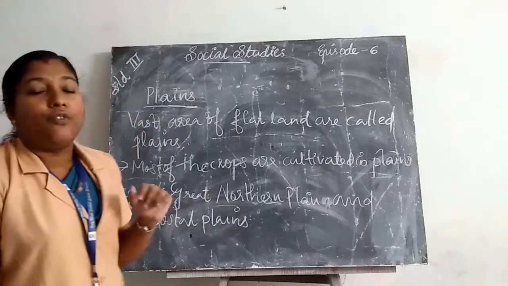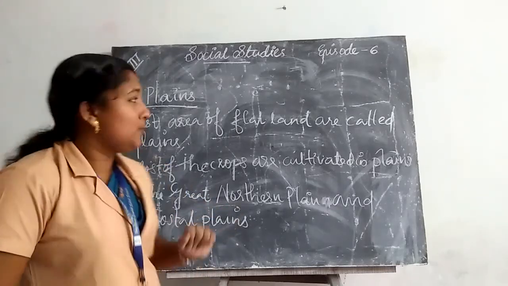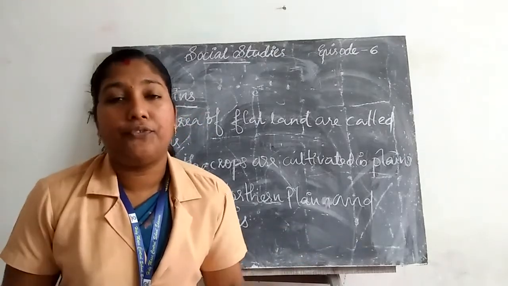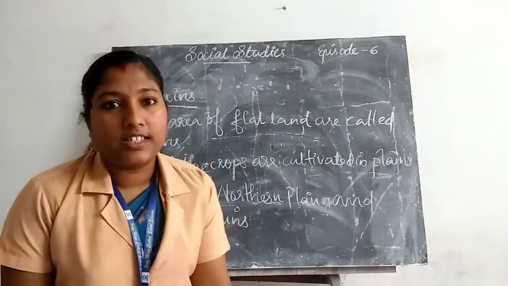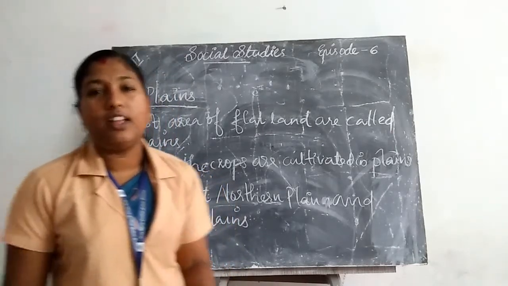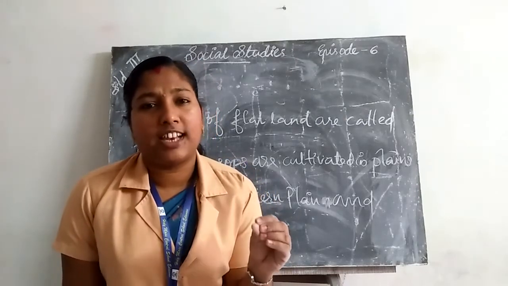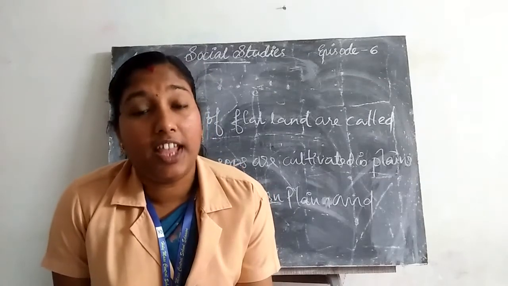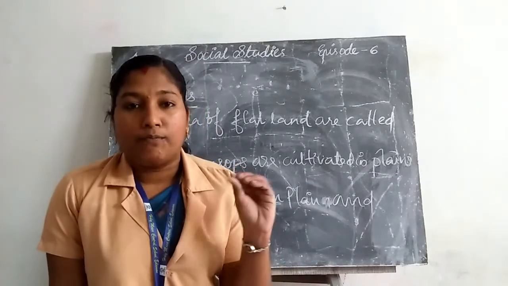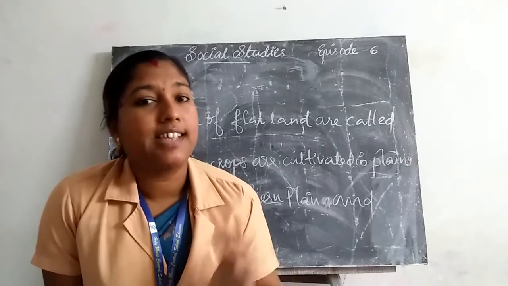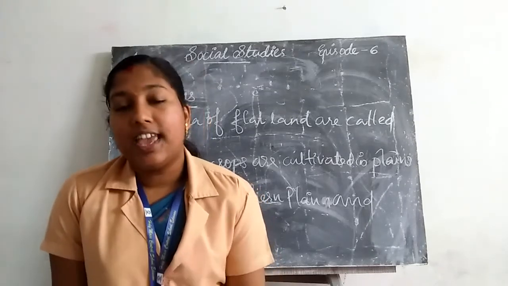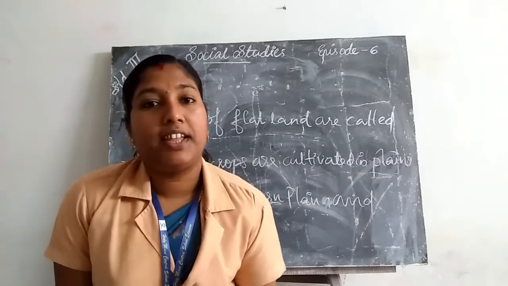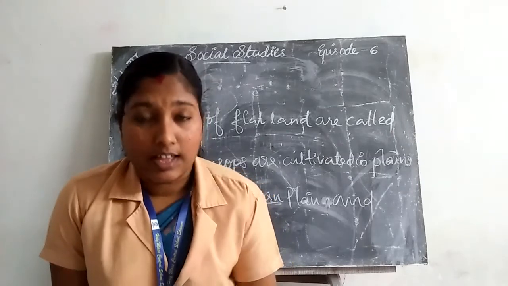Okay, once again, what are plains? The vast area of flat land is called plains. Most of the crops are cultivated where? In plains. So it is very important for the survival of human beings. Examples for plains: the Great Northern Plain and the coastal plains are examples for plains in our country.